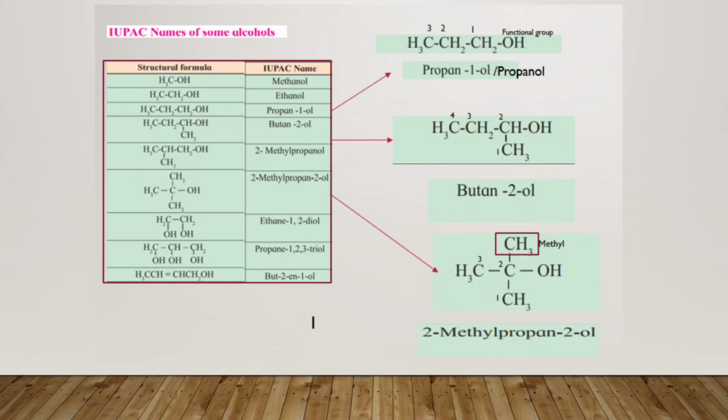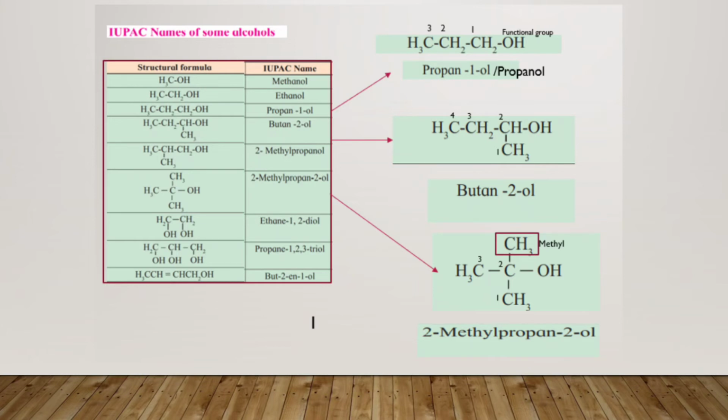Now move to the second compound. You have the structural formula, that is CH3 CH2 CH CH3, and to the second carbon you will see a functional group OH is attached. So for naming the compound, as I have shown in the figure, you have to name the compound first by numbering it. So give 1, 2, 3, 4 numbers to the carbon, and here you can see the OH group or the alcohol group is present at the second carbon.